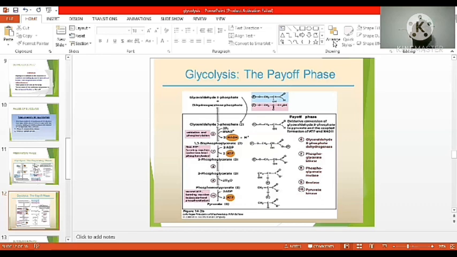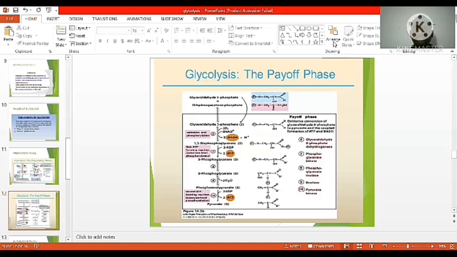One NADH is equal to 3 ATPs. Due to that reason, we assume 2 into 3 is equal to 6 ATPs. Totally 10 ATPs are formed. Among the 10 ATPs, 2 ATPs are consumed. So our net production of ATP in glycolysis is 8 ATPs. So this is about the net production of ATP in glycolysis, and this is the glycolysis overall reaction.